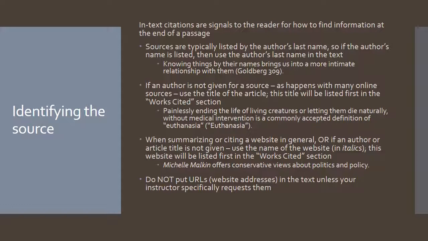When summarizing or citing a website in general, or if an author or article title is not given, then you use the name of the website and make sure that name is in italics. This website will be listed first in the works cited section. So you can see from this example, Michelle Malkin is clearly the name of the website because it is in italics, and then there is a summary given of her website. I agree this one can be confusing because Michelle Malkin is also the name of the person who runs the website. However, she has named her website after herself rather than listing herself as the author of a website. So you keep the name in italics to clearly show it is the name of the website.